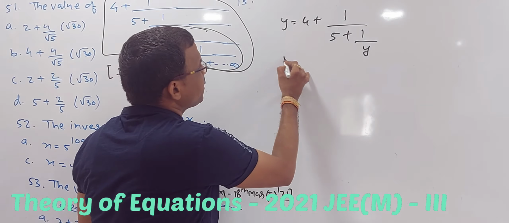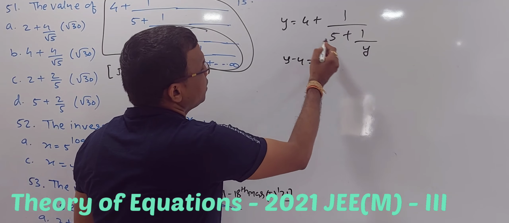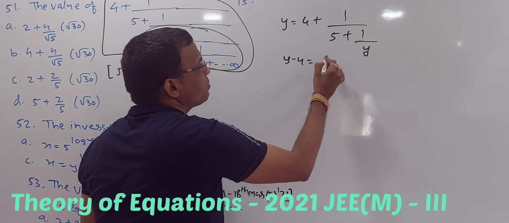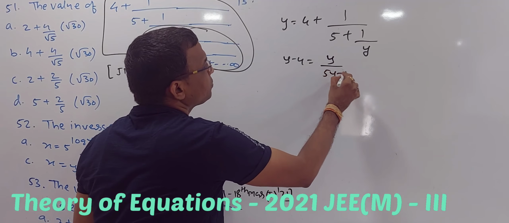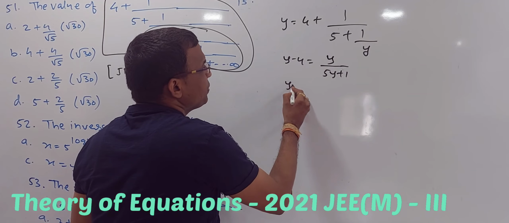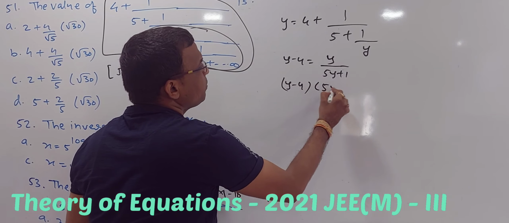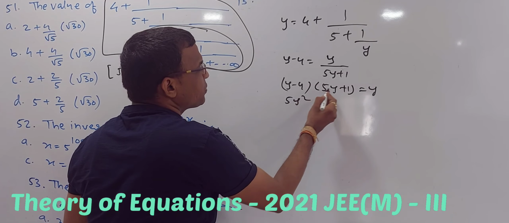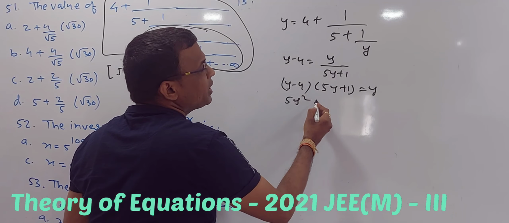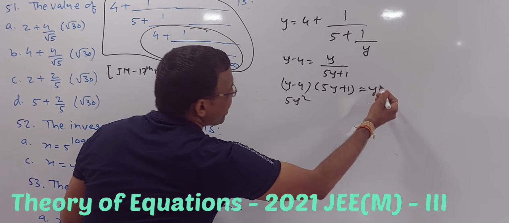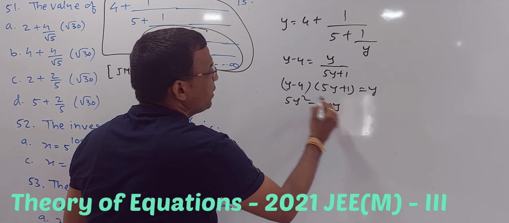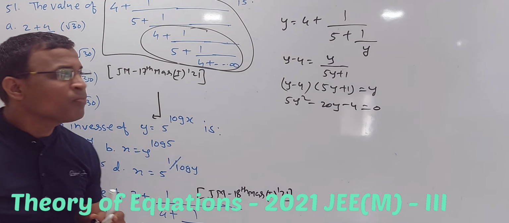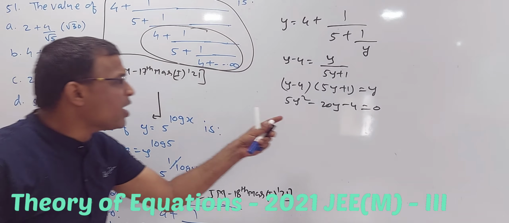So 4 shifted to that side, y minus 4 is equal to 1 upon 5 plus 1 upon y, which is y upon 5y plus 1. Then cross multiplying, y minus 4 times 5y plus 1 is equal to y. Then individual multiplication: 5y square plus y minus 20y minus 4, and the y gets cancelled, so minus 20y, and minus 4 into plus 1 is minus 4, equal to 0. That's it. It's a quadratic. You have to solve this.